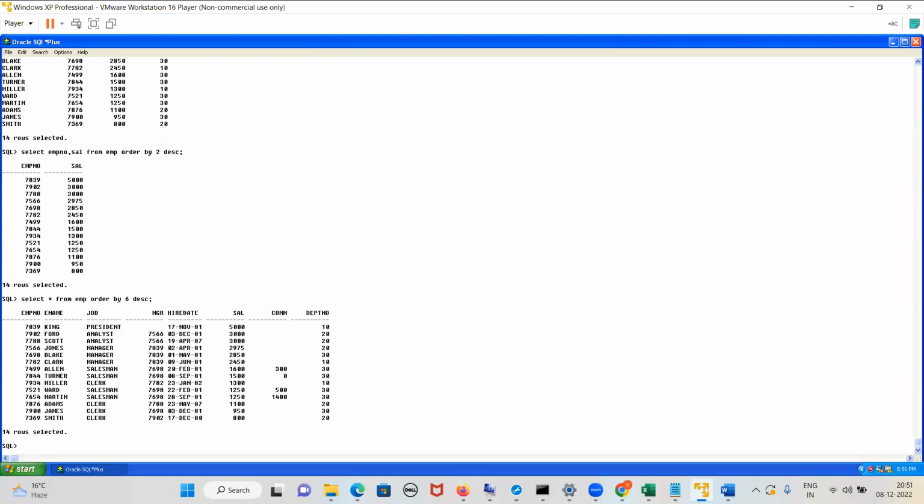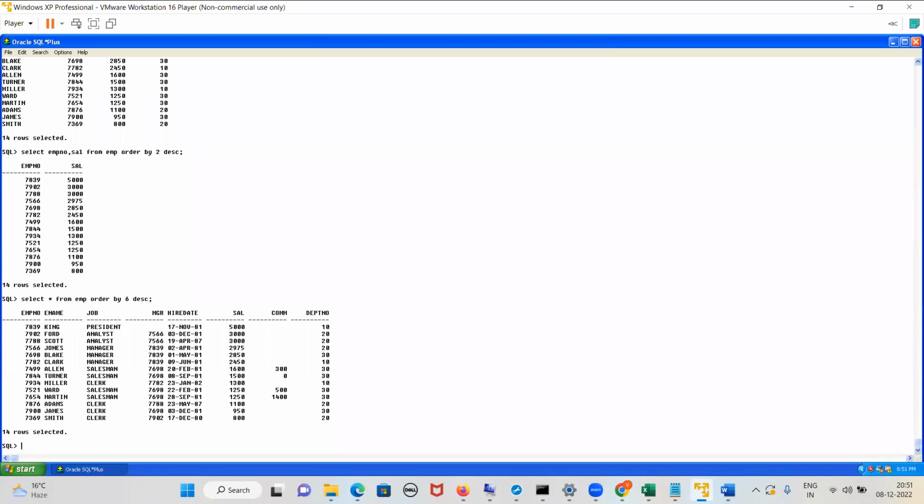Department wise maximum salary, having maximum salary greater than 3000. No, greater than 2000. Let us write greater than 2000. Not including department number equals to 10. Do not include department number equals to 10.